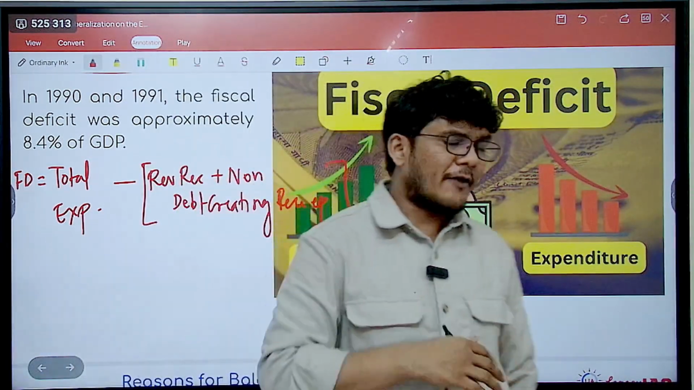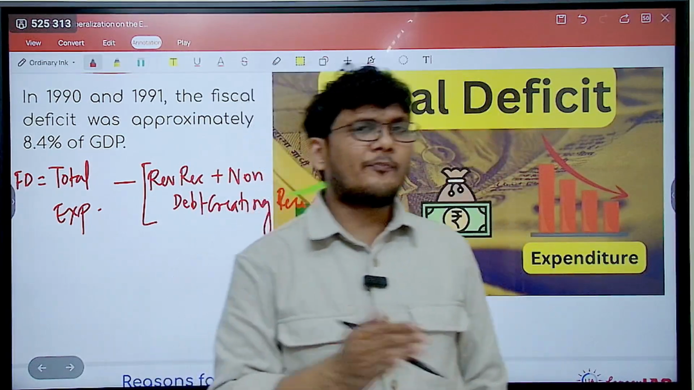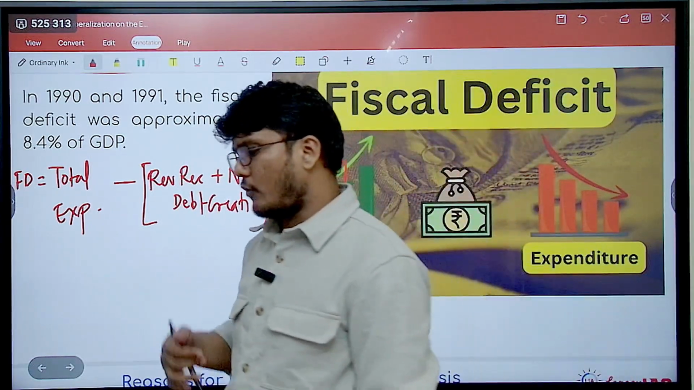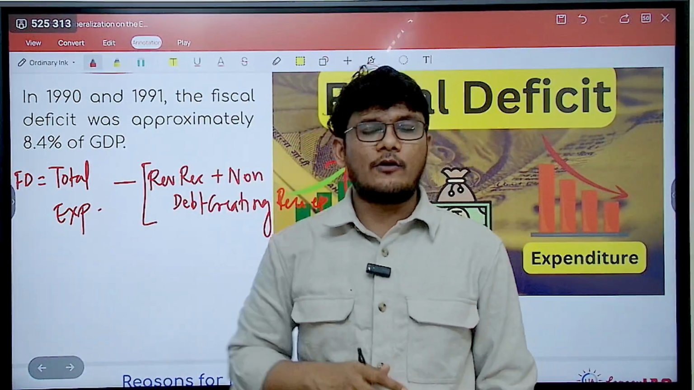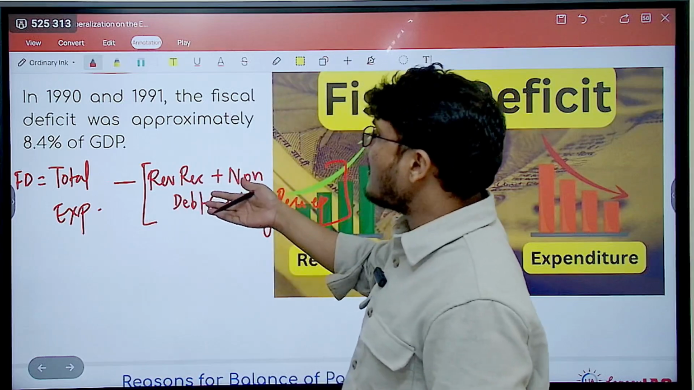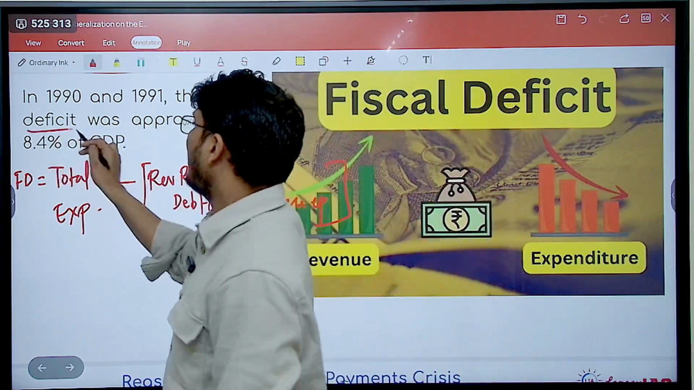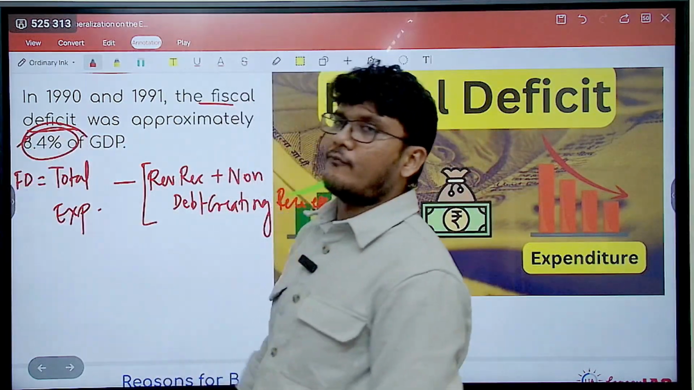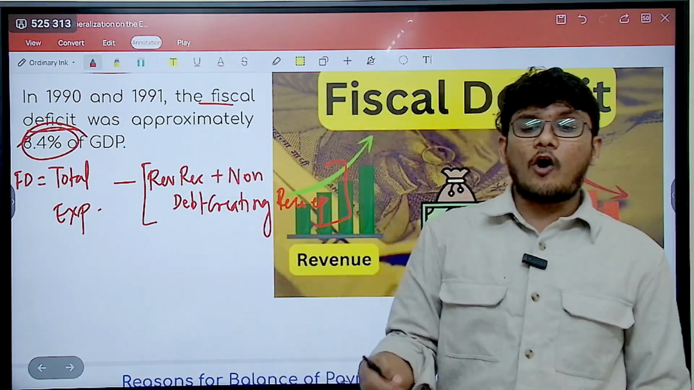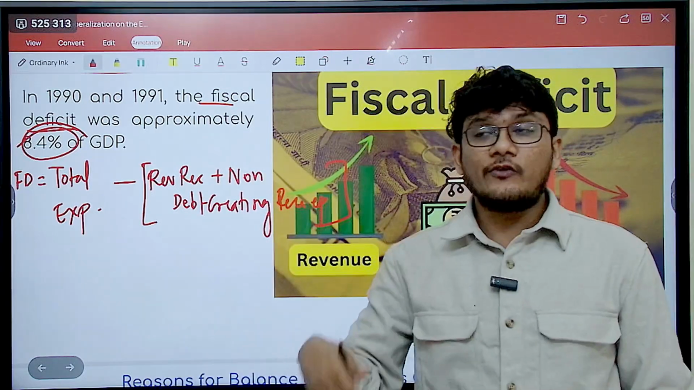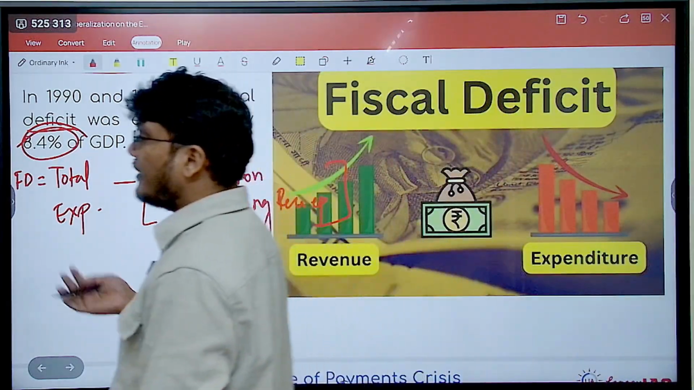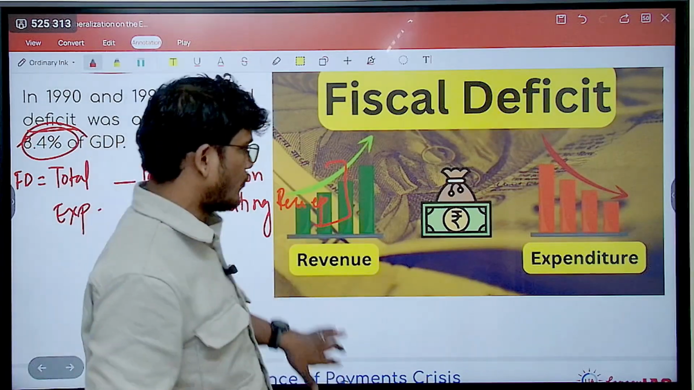The FRBM Act, Fiscal Responsibility and Budget Management Act of 2003, mandates that your fiscal deficit should be within the limit of 3%. But what happened over here is our fiscal deficit was approximately 8.4%. It is closing in on triple what is acceptable. So that means we are spending a lot and the earning is quite less. So that is one issue.